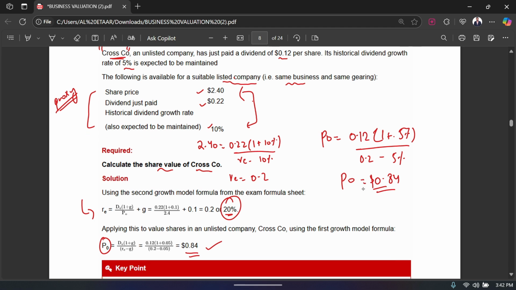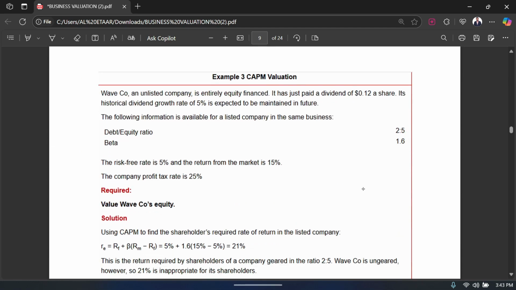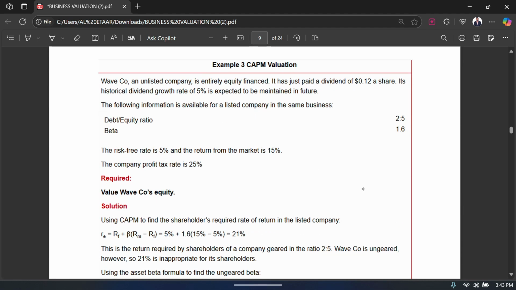Okay, moving forward, now this is an example of CAPM, the CAPM method of valuation. Again, I expect from you guys that you would know till now what CAPM is, because there's a whole chapter which covers this. So I hope you have gone through that chapter before coming to this one. That's my assumption, and since you know what CAPM is, let's look at what the question says.